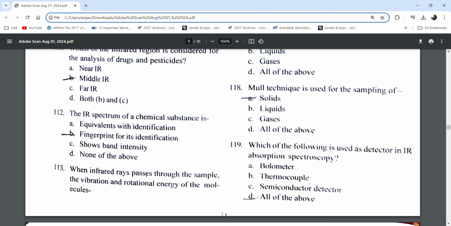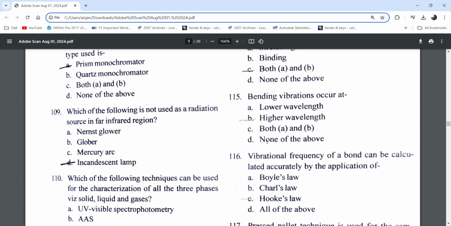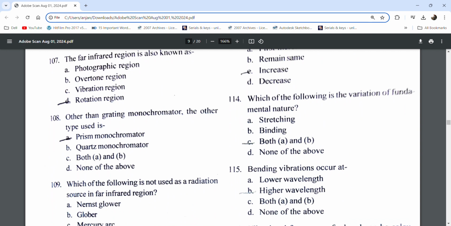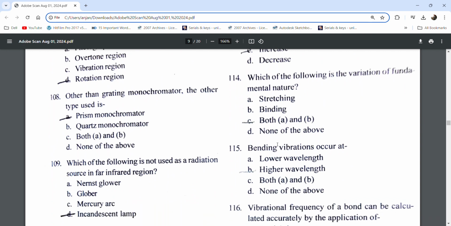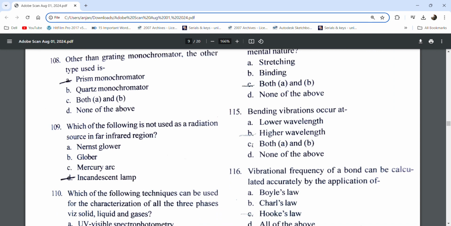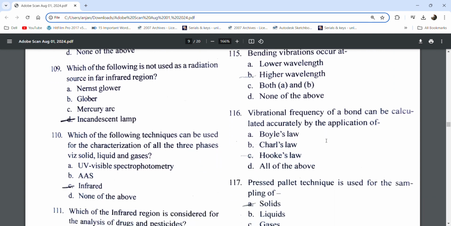When infrared ray passes through the sample, the vibrational and rotational energy of the molecules increases. Which of the following is a variation of fundamental nature? Stretching, bending, both A and B. Bending vibration occurs at higher wavelength. The vibrational frequency of a bond can be calculated accurately by the application of Hooke's law.